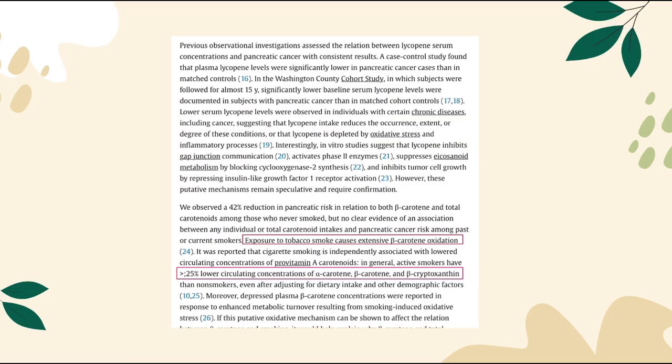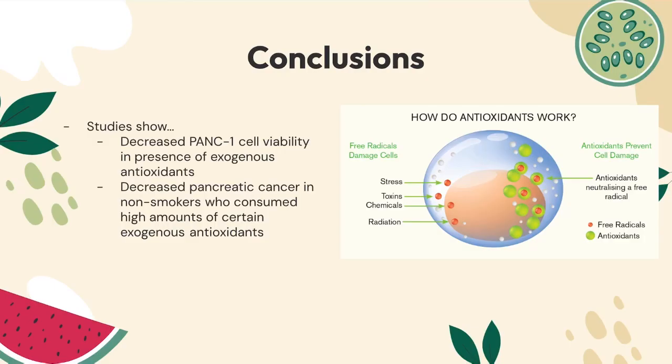The discussion section of the questionnaire study did mention that exposure to tobacco smoke, which produces free radicals, causes beta-carotene oxidation and also lowers circulating levels of beta-carotene and other antioxidants. Because of this, their findings that certain antioxidants were effective in reducing pancreatic cancer risk could only be applied to people who have not smoked.